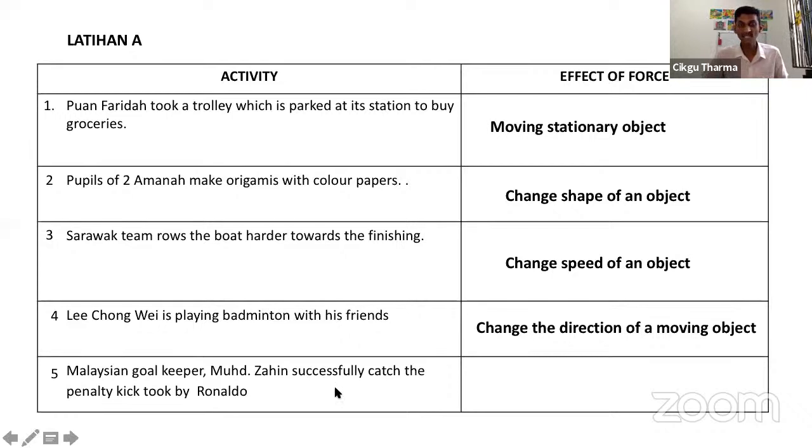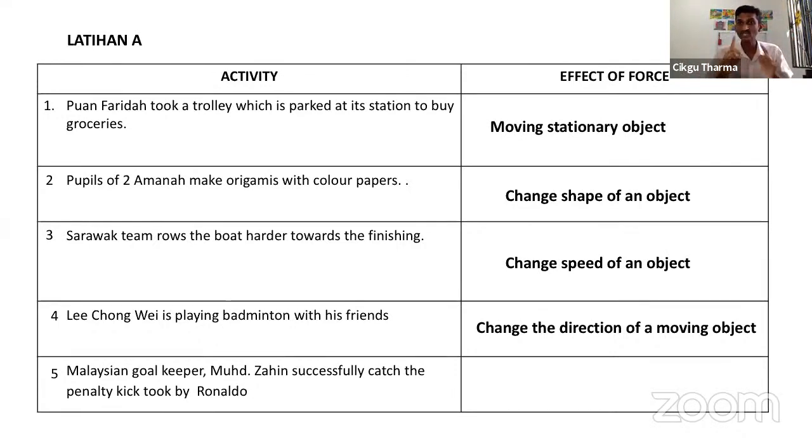Last one. Malaysian goalkeeper Mohamed Zahin successfully catches the penalty kick taken by Ronaldo. So when Ronaldo kicked the ball, Mohamed Zahin catches it. He doesn't punch it. If he punched the ball, the ball goes in a different direction.